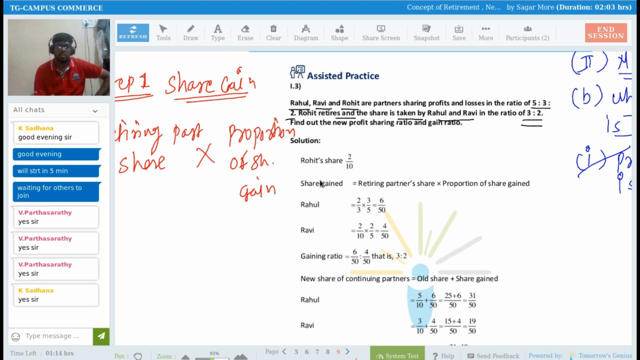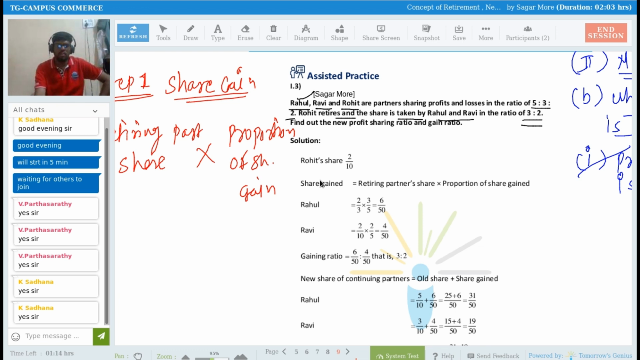Am I audible, Sadhana, Shivarish? Rahul, Ravi, Rohit are partners sharing profit in the ratio of 5:3:2. So 5:3:2 means 5/10, 3/10 and 2/10. Who is retiring? Rohit is retiring. So what is Rohit's share? The retiring partner is Rohit. So Rohit's share is 2/10. So multiply by the proportion of share gain.